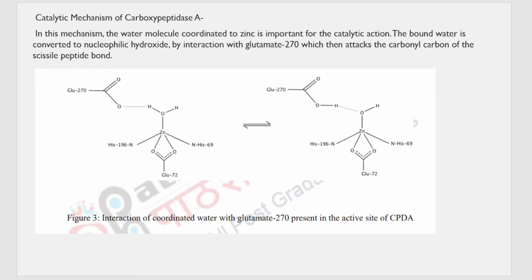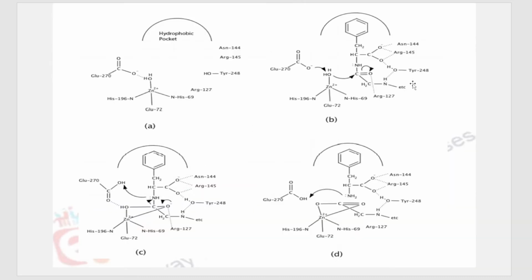So we will study the mechanism. This is how the four stages of this reaction actually proceed. In simple terms, I will tell you what actually happens. So this is your carboxypeptidase protein that is there initially, and these are all the amino acid residues that are surrounding the carboxypeptidase. Now, how does the reaction proceed?